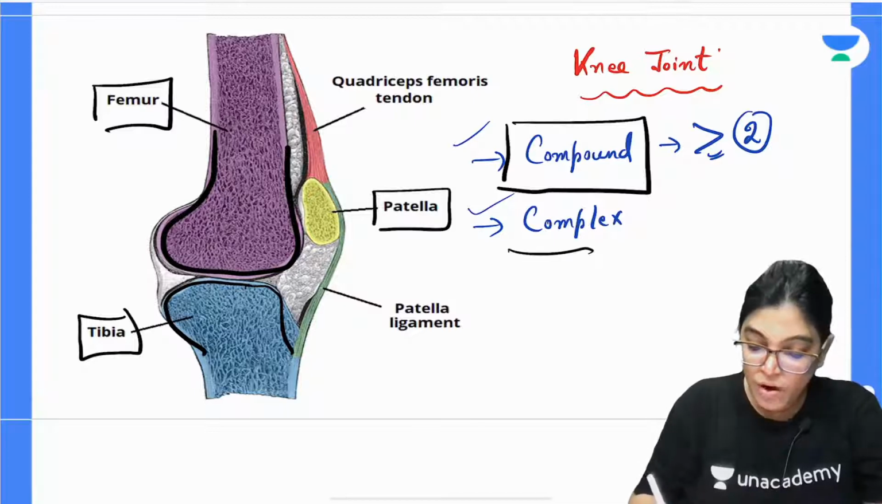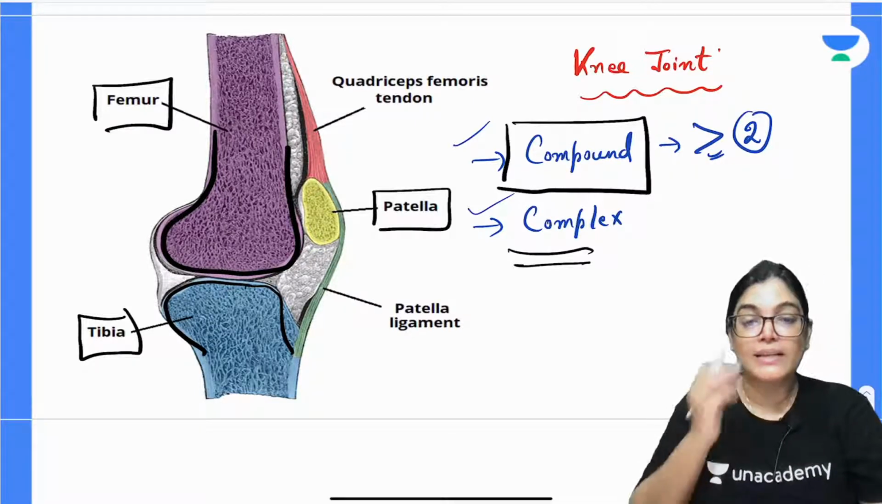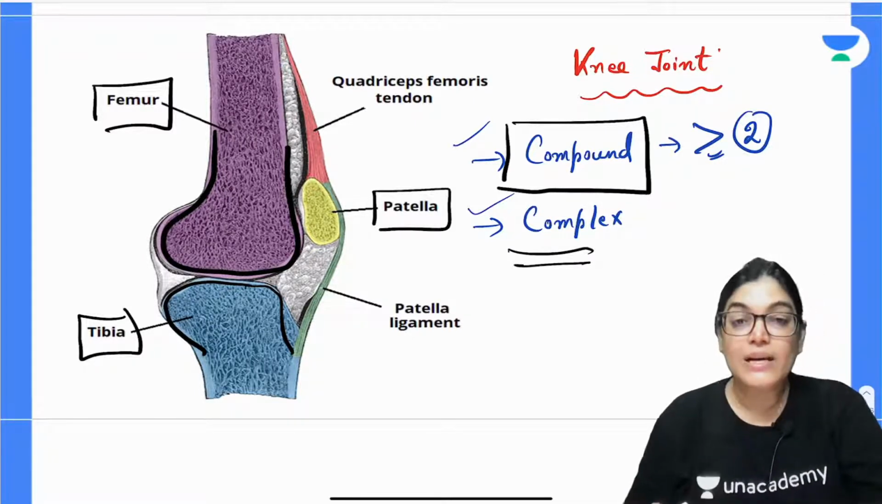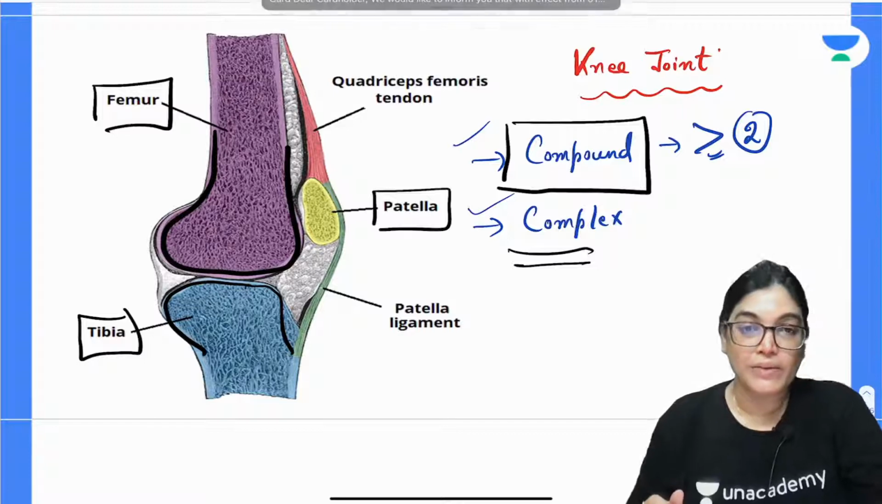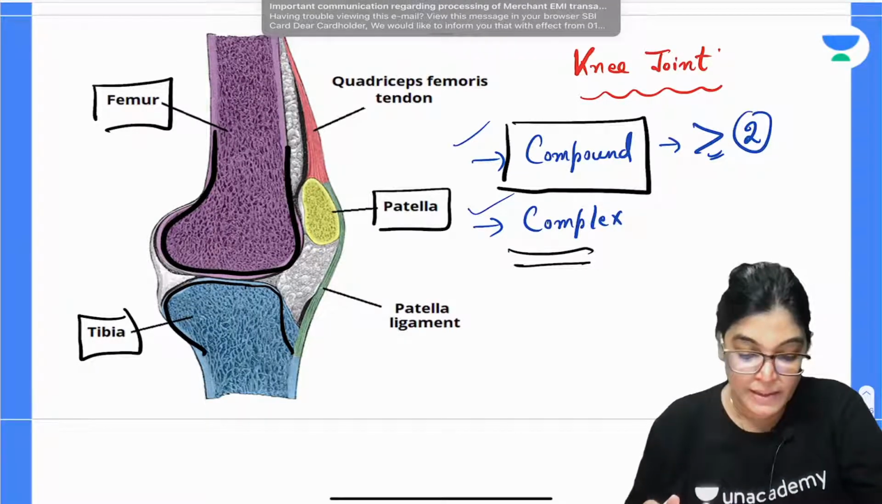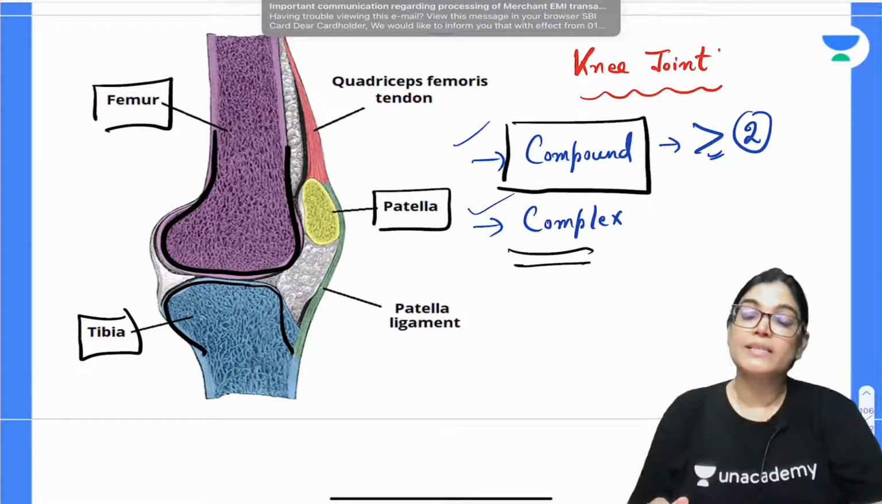Okay, why complex? Anyone who wants to give their answer in the messages can give it. Okay, so I am telling you it's a complex joint. Why? Because in the interior of the joint cavity of the knee joint, there is the presence of menisci.